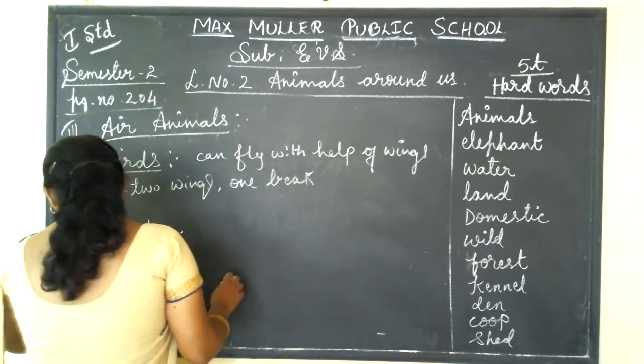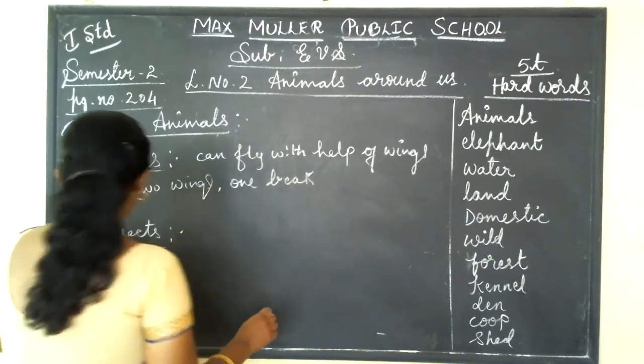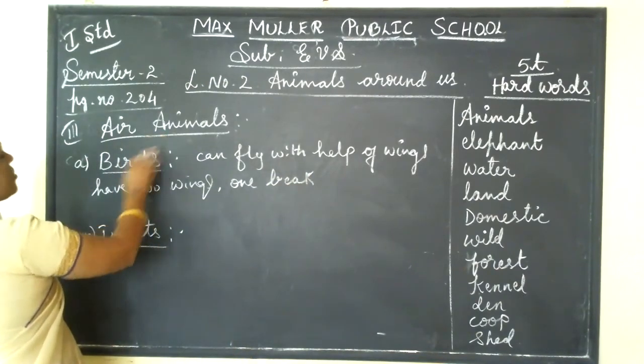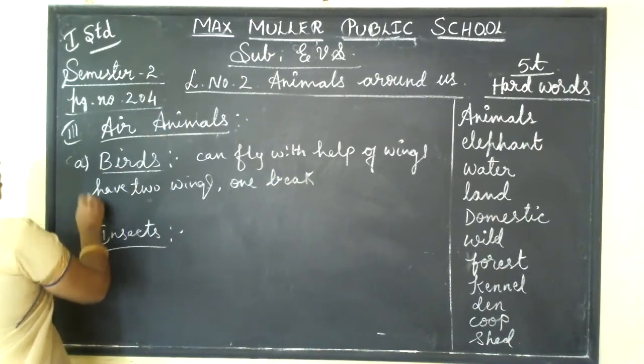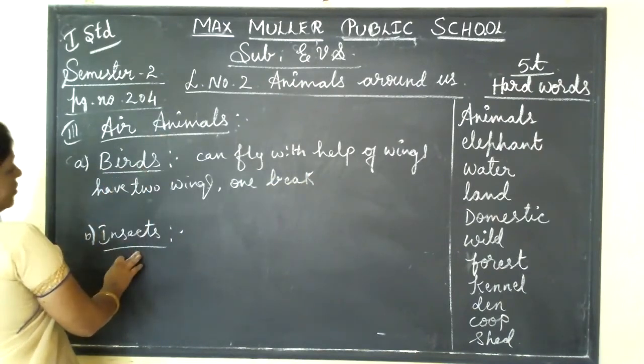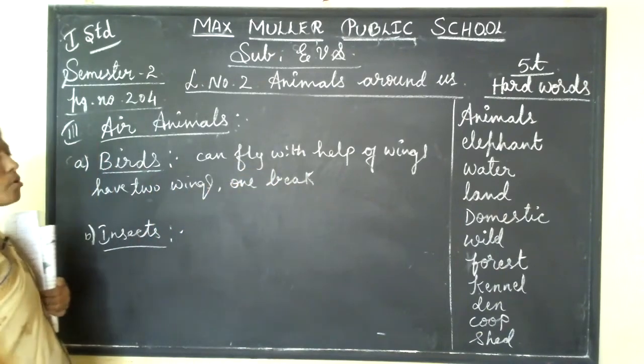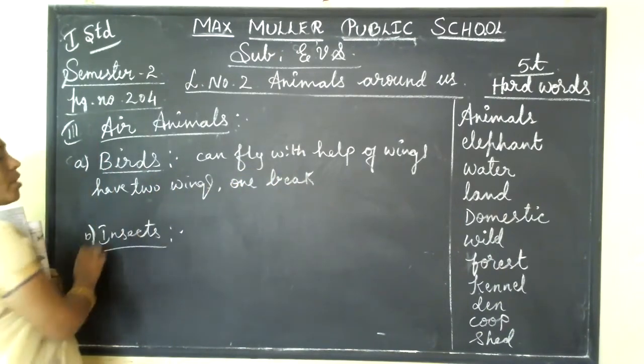So all birds have wings. Birds come under the air animals. In that we are classifying as birds and insects. Birds means can fly. Most of the birds can fly with the help of the wings.